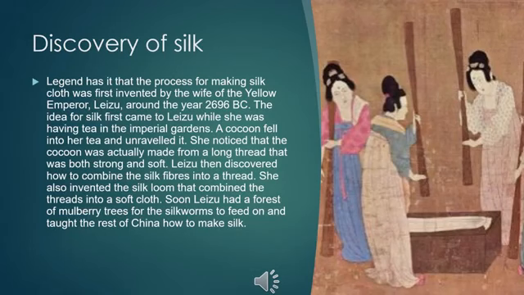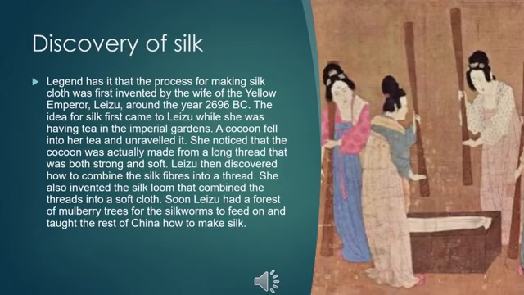Children, this is just a small story about how silk was discovered. So silk was first discovered in China. This happened a long time back, maybe in the year 2696 BC. So this idea came to the Empress of China. Her name was Li Zhu, and she was having tea in her garden. When she was having tea in her garden, a small cocoon fell into her tea.